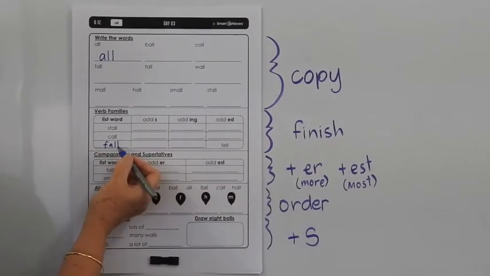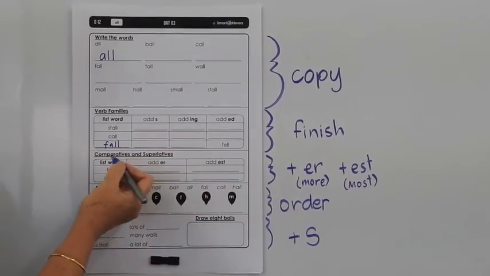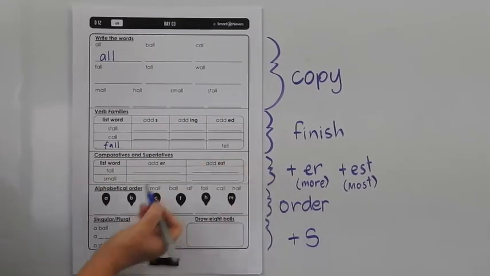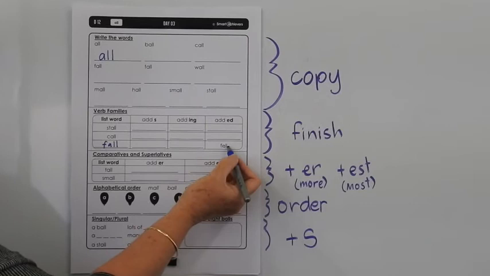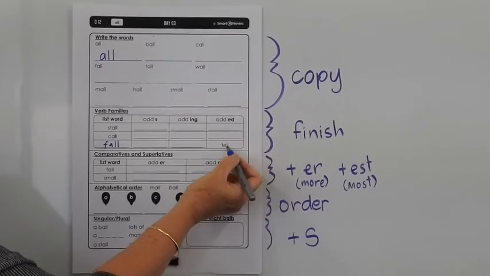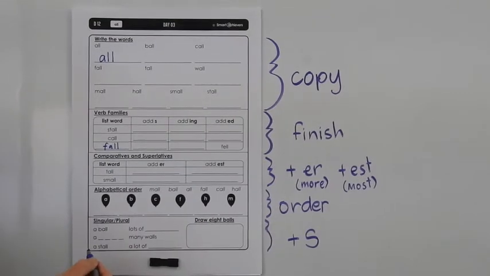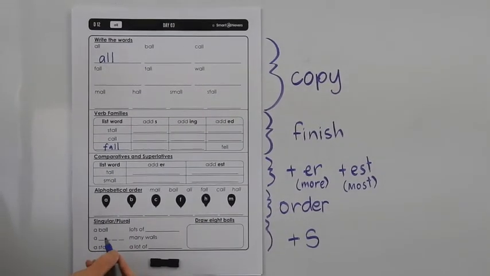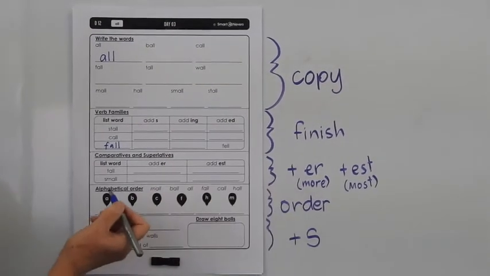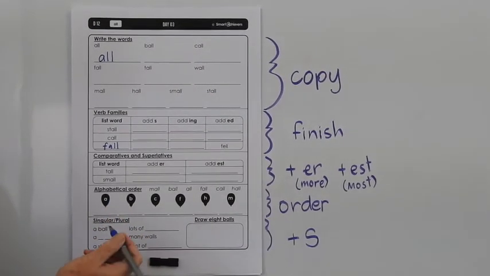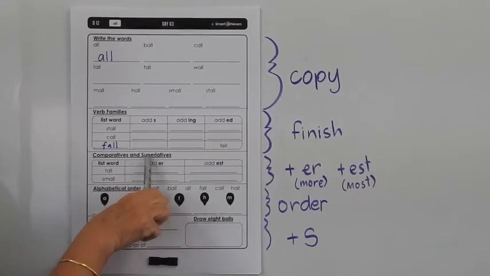So when we say that we fell over yesterday, we don't say I falled over yesterday, we say we fell over yesterday. So this one we don't add ed to, and that's why we've written it in for you. It's an irregular verb, means it doesn't follow the normal pattern of adding ed onto the end, to say that we did that thing yesterday. Down here we've got comparatives and superlatives.